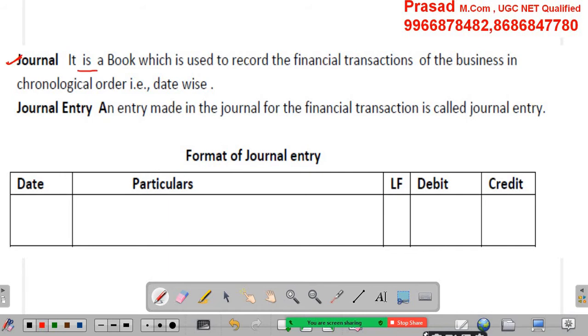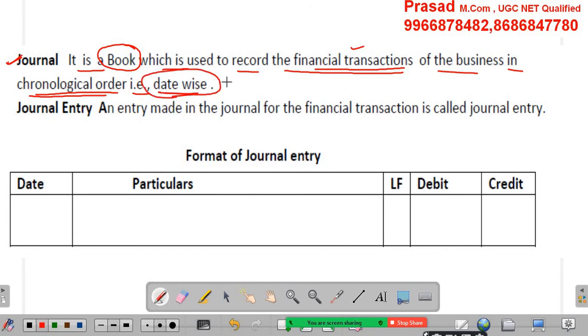Actually, it is a book which is used to record the financial transactions of the business in chronological order, that is date wise. So journal simply means it is a book. In this book, financial transactions can be recorded, and that too in chronological order, in the sense date wise.